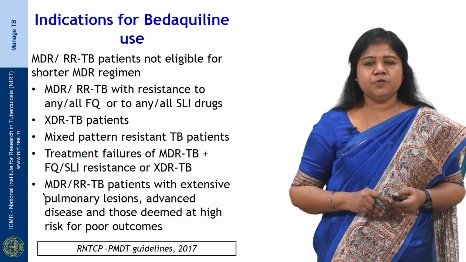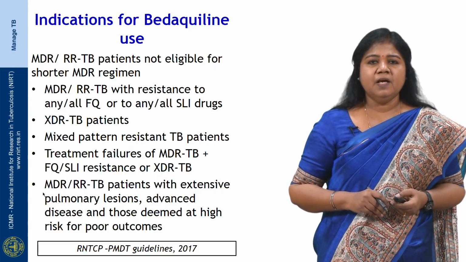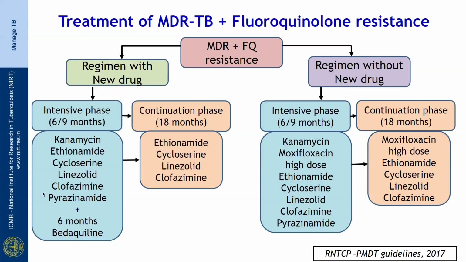So, Bedaquiline should be considered as an option in all these groups of patients.